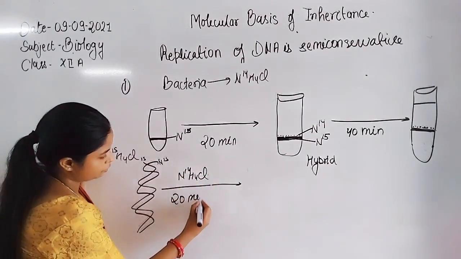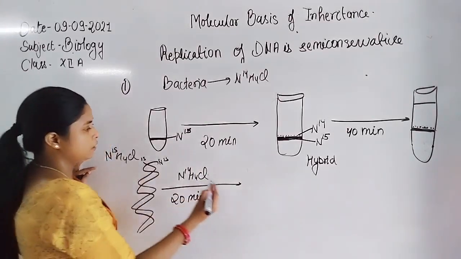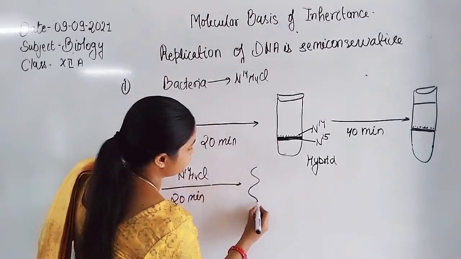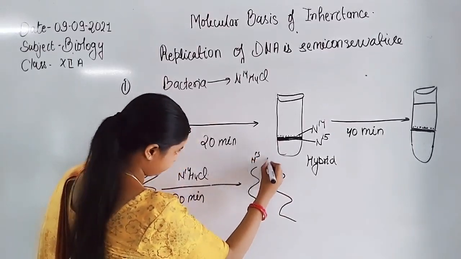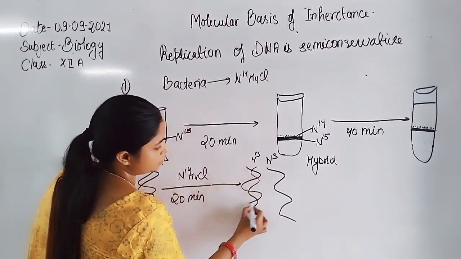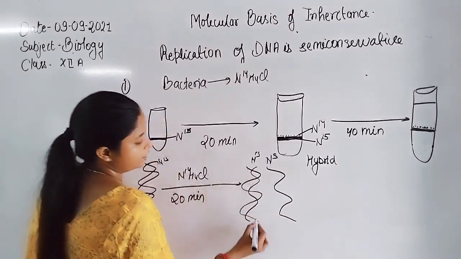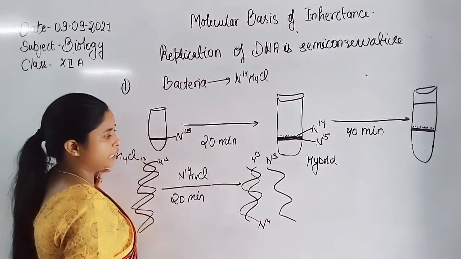After 20 minutes, the bacteria again undergo replication. Both strands replicate, with the parental strands N15, and here is synthesis of a new strand with N14, because in the medium N14 ammonium chloride is present.